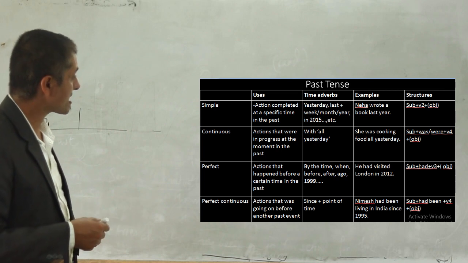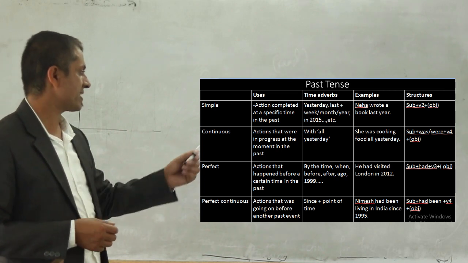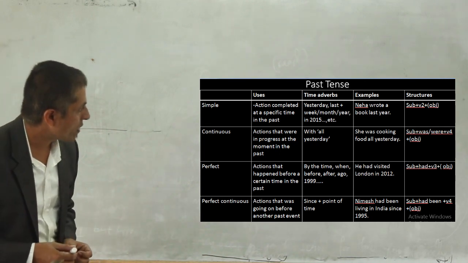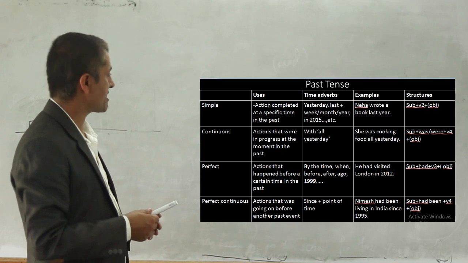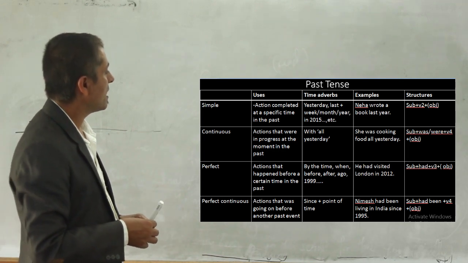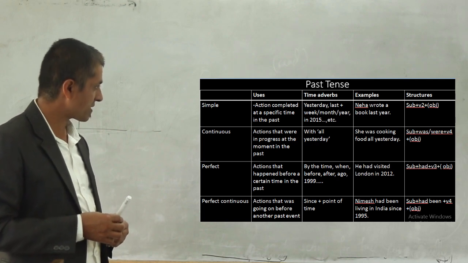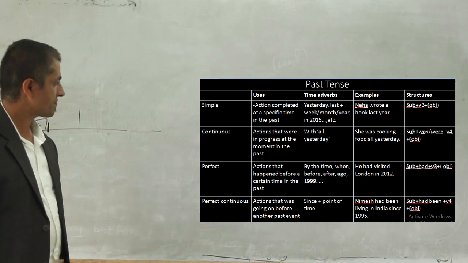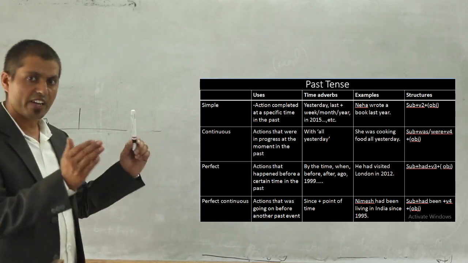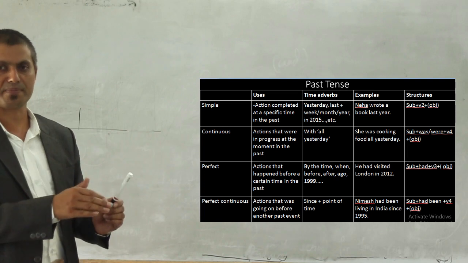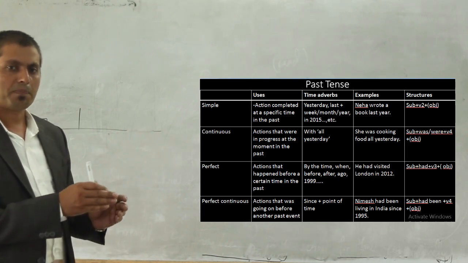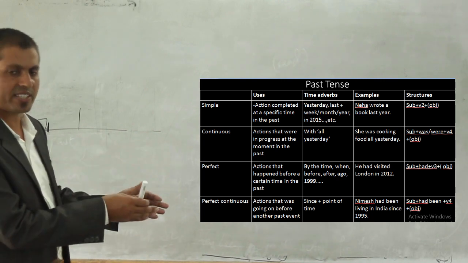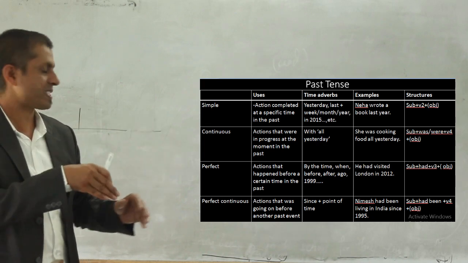So this is the time, and the structure you can see there: subject plus had plus past participle form of the verb, that is verb 3, and object. Never forget such structure as well. The action is already finished, with no relation to the present time. This is the past of past also. Already past, the activity now has no effect remaining at present time.